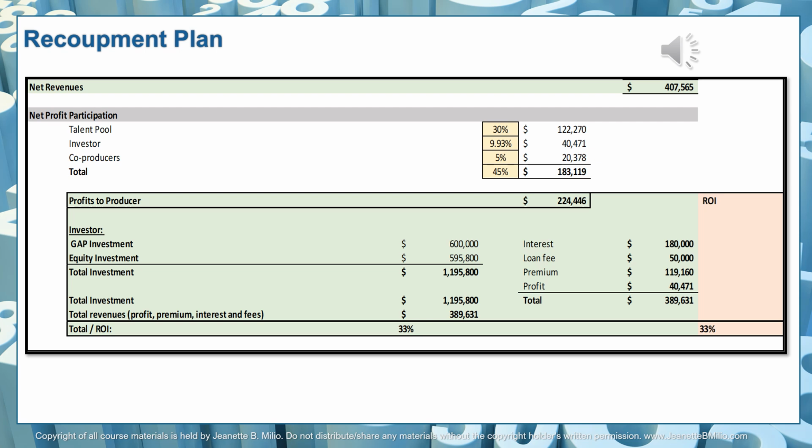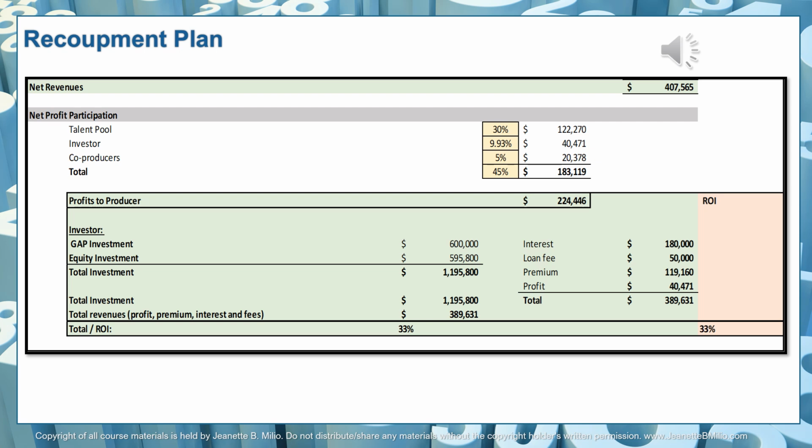So altogether we're paying profits of $183,119, leaving profits for the producer of $224,446. Now let's look at the equity investor and what the investment was that they made and the revenues that they have generated. So the gap investment was $600,000. That's the gap loan portion that they gave us. The equity investment was $595,800. So altogether, the total investment this investor made was $1,195,800.